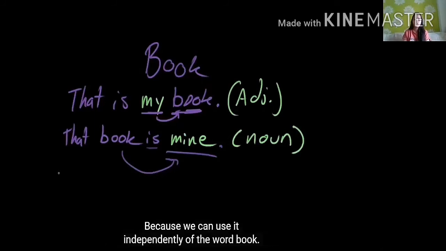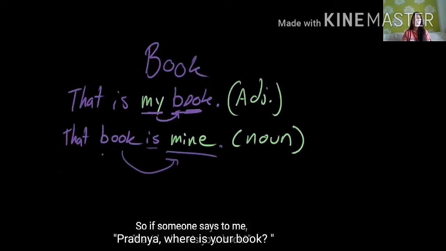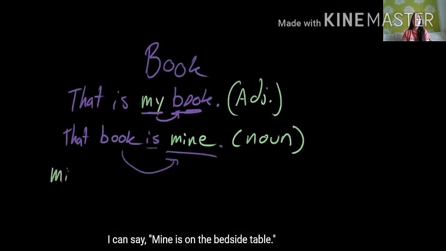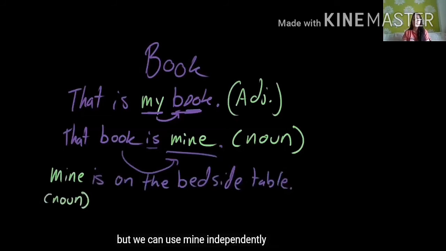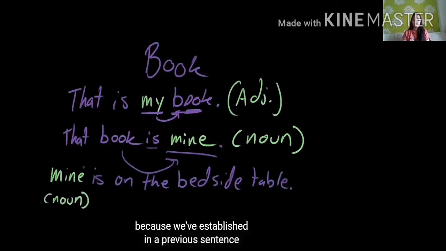How do we know it's acting like a noun? Because we can use it independently of the word book. So if someone says to me, Pradnya, where is your book? I can say, mine is on the bedside table. Now here in this sentence, does the word book appear? No. But we can use mine independently, because we have established in a previous sentence that the thing we are talking about is this book.